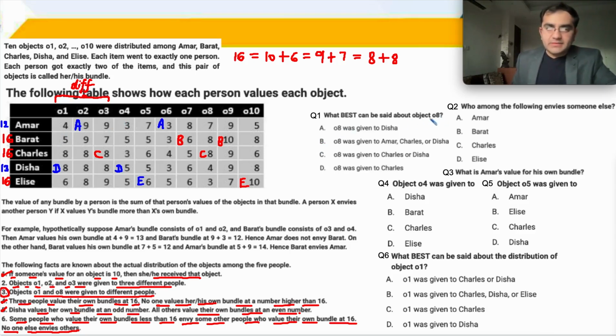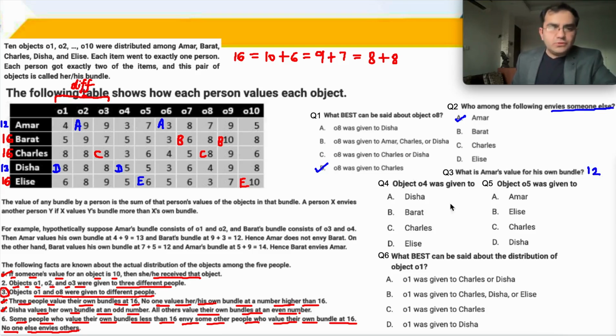What best can be said about O8? O8 was given to C. Who envies someone else? Obviously A, because B, C, E are somebody who is less than 16, which is 12, can envy a 16, but the 16 will not envy anybody else. What is A's value for his own bundle? That is 12.